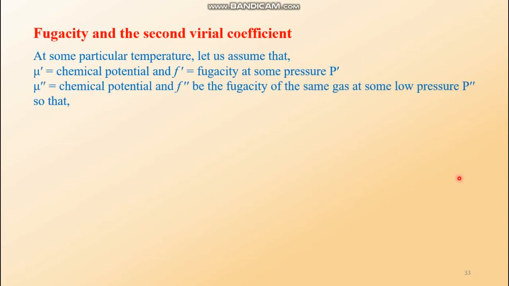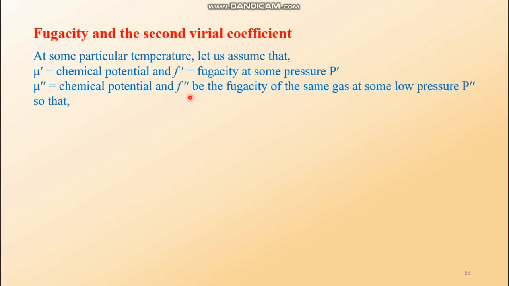We have to take two different chemical potentials where the gas has two different pressures, P prime and P double prime. Corresponding chemical potentials are mu prime and mu double prime. The corresponding fugacities are F prime and F double prime respectively.